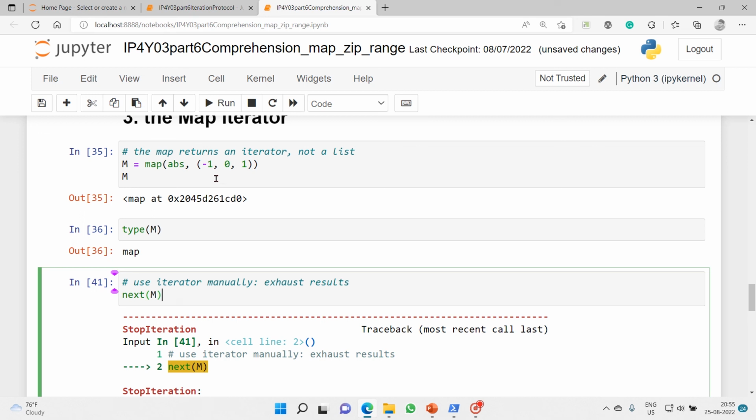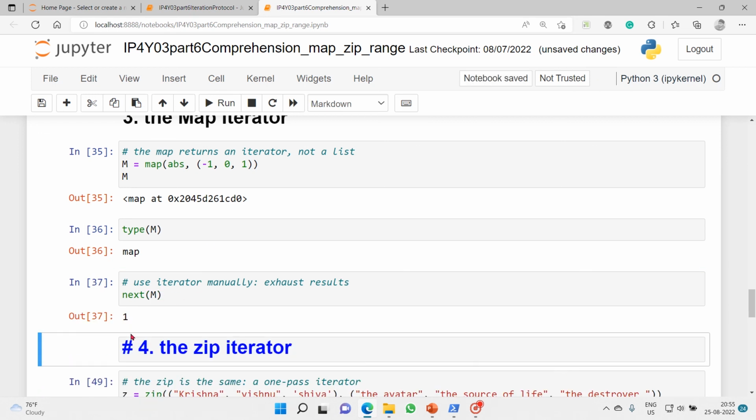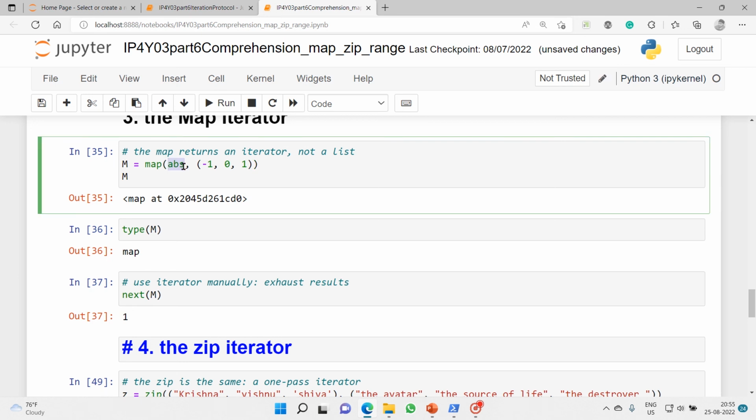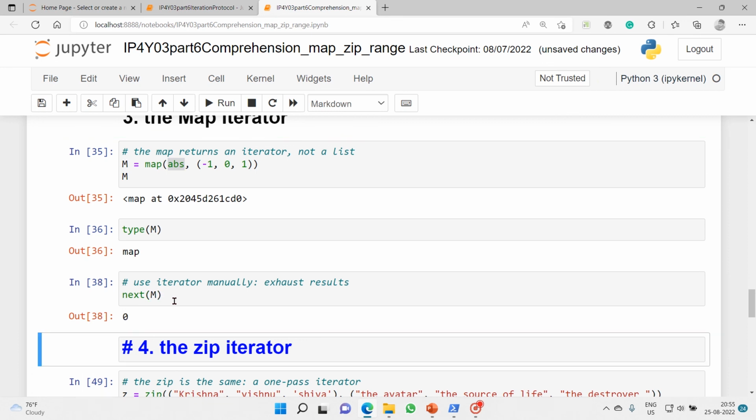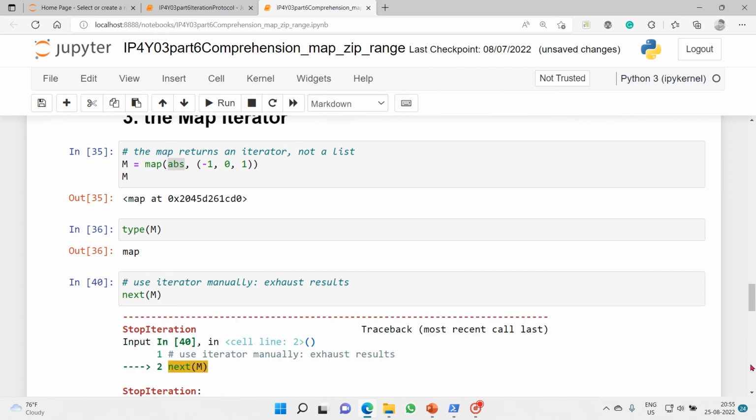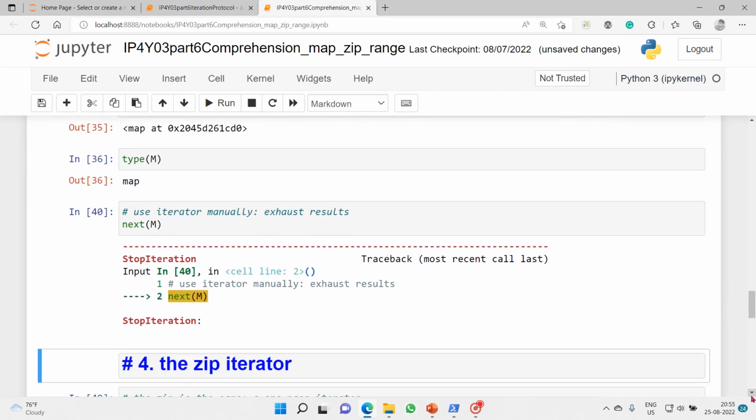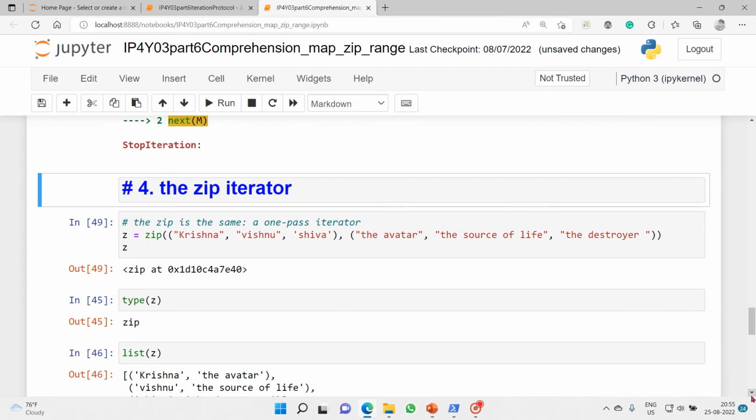So now let's execute and see what happens. The first one is -1. We have used the abs function and we'll see what we get. We got 1. So that means this inbuilt function got mapped to each and every item of that iterable or sequence object. Then we got 0, then we got 1, and finally we got the StopIteration. So this is how it works.